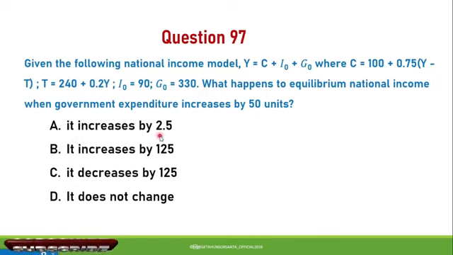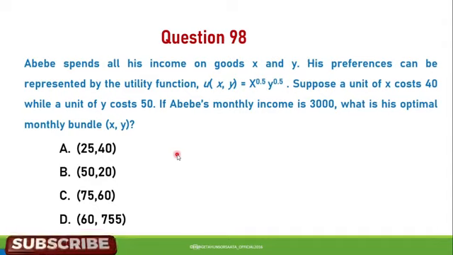A. It increased by 2.5, B. It increased by 125, C. It decreased by 125, and D. It doesn't change. So the correct answer for this question is B. With this scenario, the equilibrium national income level is increased by 125. Next question.